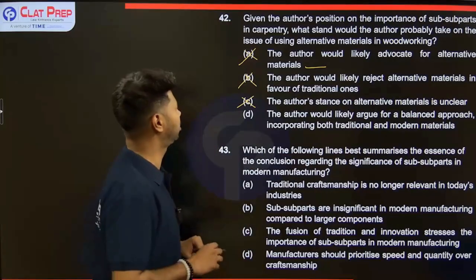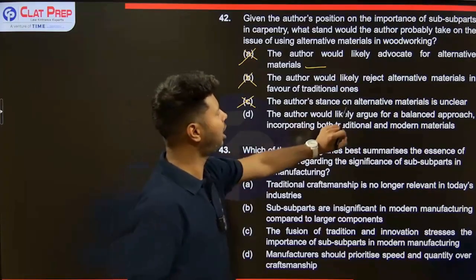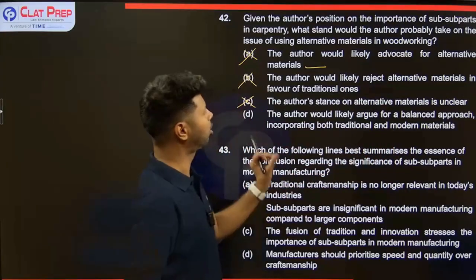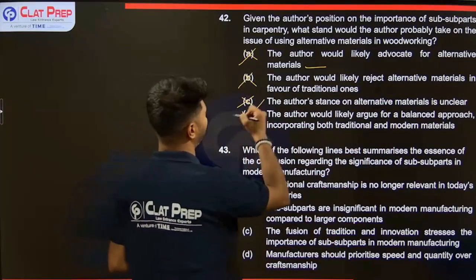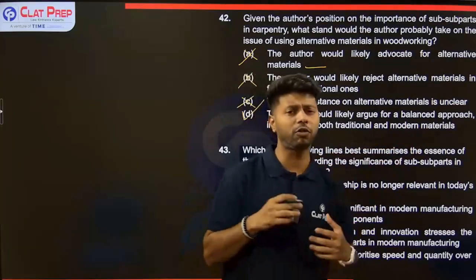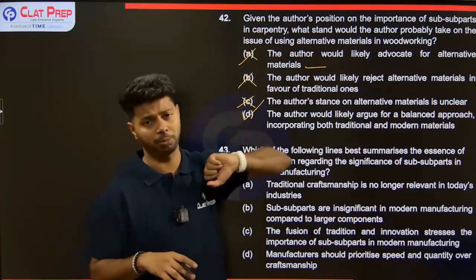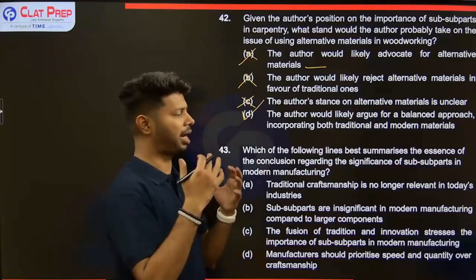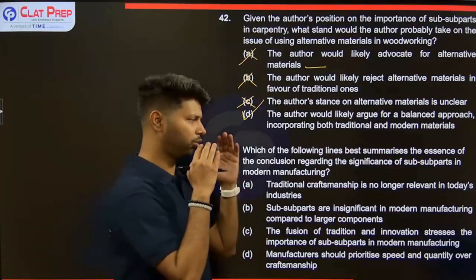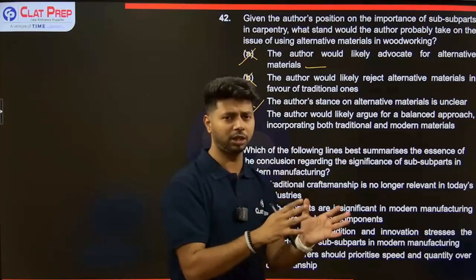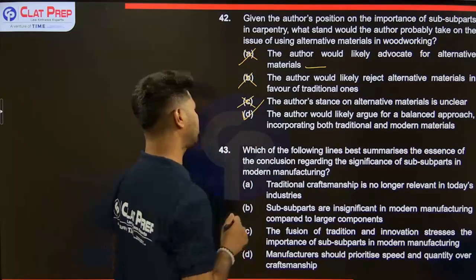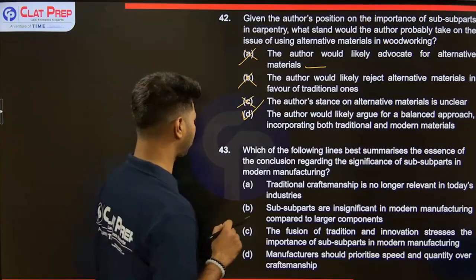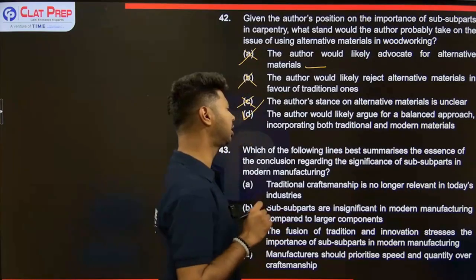So C is wrong. The author would likely argue for a balanced approach incorporating both traditional and modern materials. That is my answer, because that's the kind of approach he has taken for the subparts as well, right? He took a balanced approach, said use traditional methods and also use cutting edge tech. So D is right.